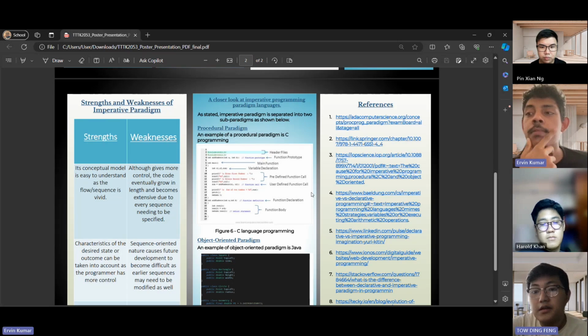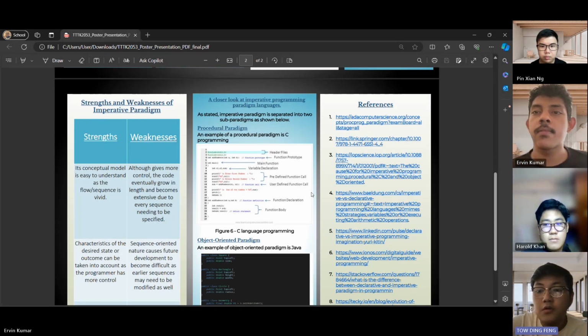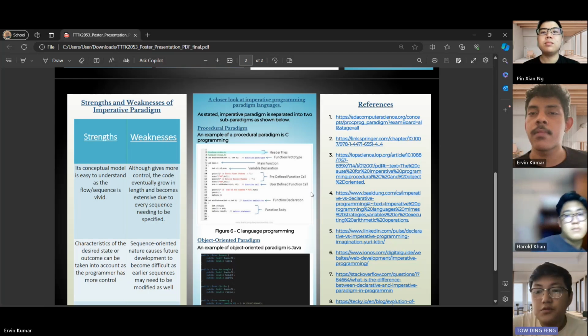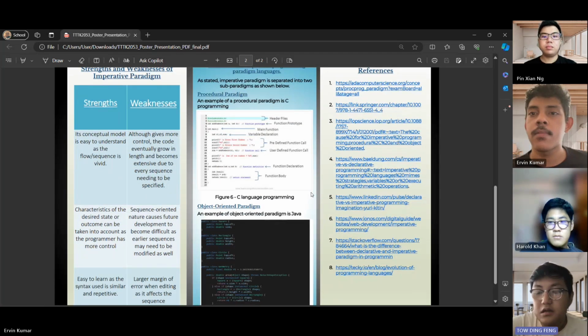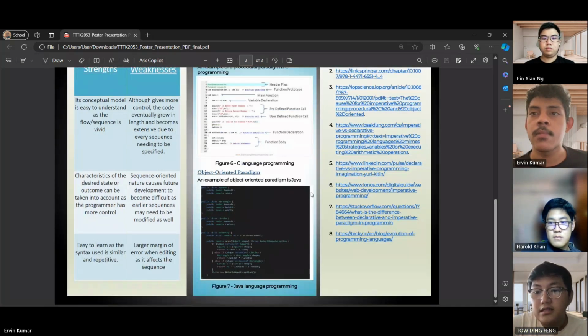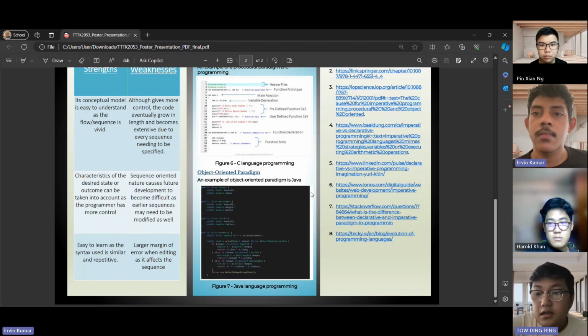In terms of weaknesses, although it gives more control, the code eventually grows in length and becomes expensive, as every sequence needs to be specified. The sequence-oriented nature causes future development to become difficult, as earlier sequences may need to be modified as well, and there is a larger margin of error when editing, as it affects the sequence.